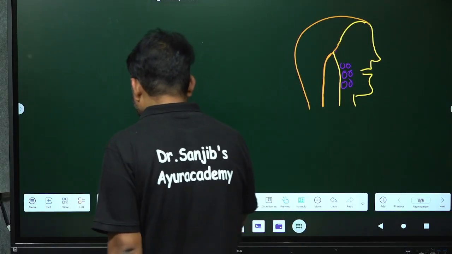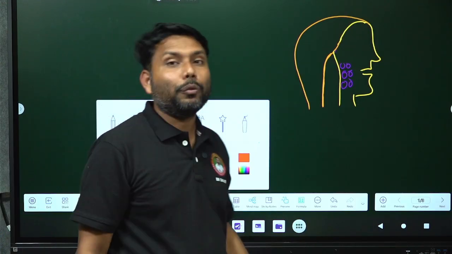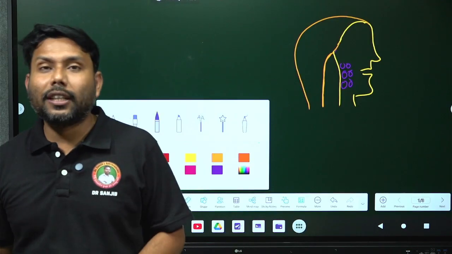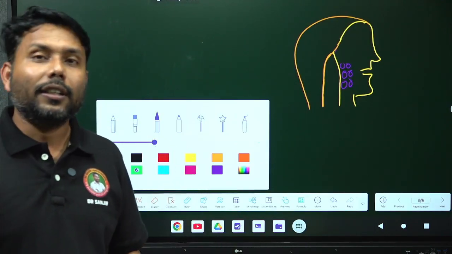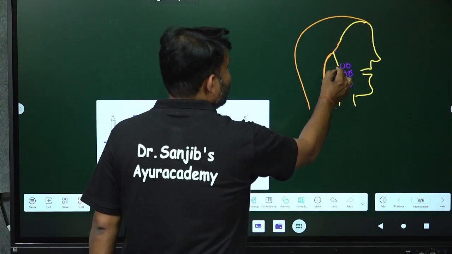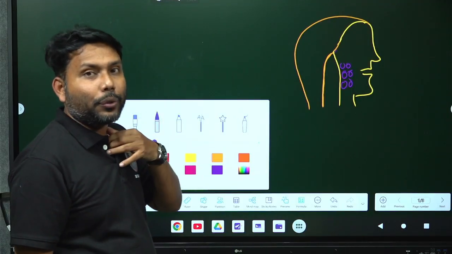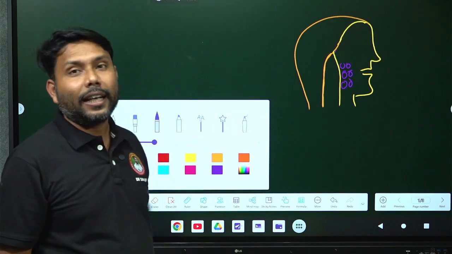Why am I discussing all these things? Because many questions come from the immunology chapter, and I will discuss all these things question-wise. So this is the bacteria, multiple in number, damaging the throat tissue, and then the bacteria again release toxins.